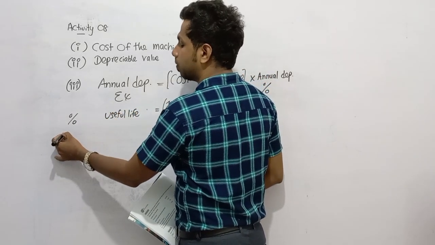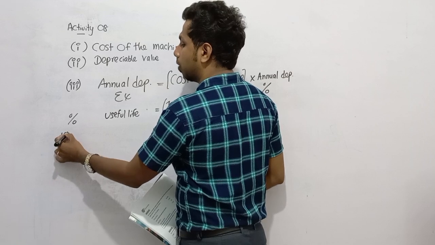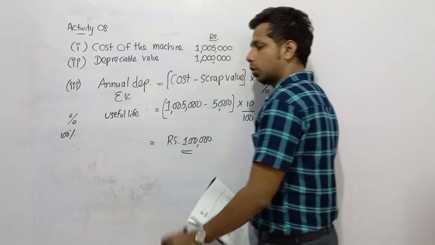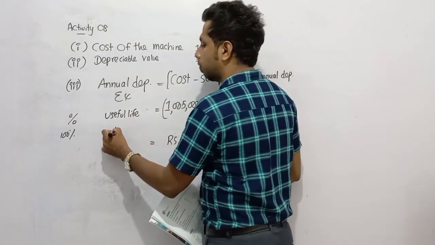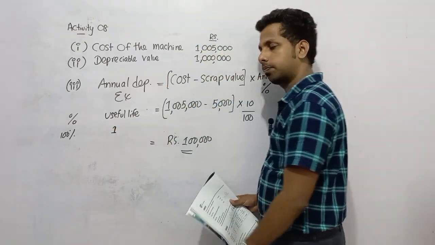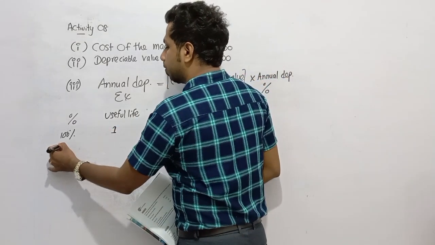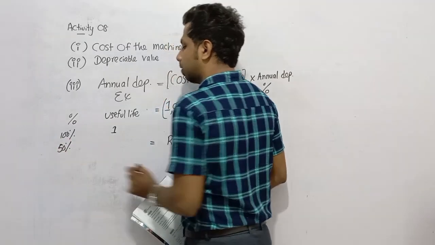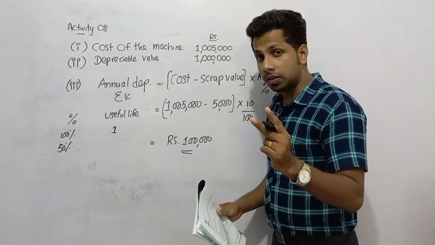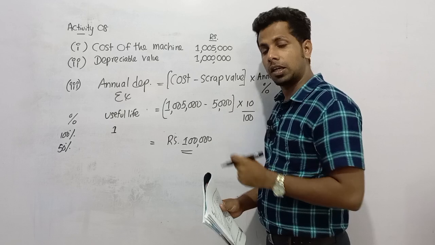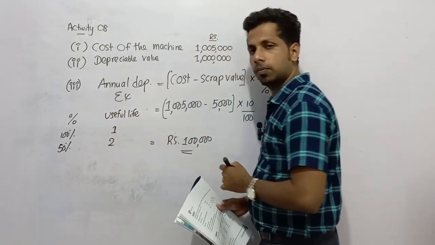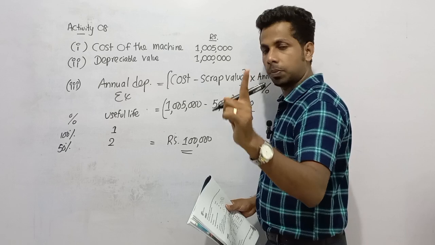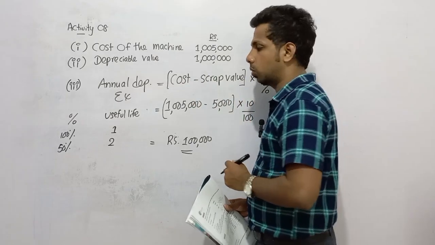If the annual depreciation percentage is 100%, that means you need to depreciate the asset by 100% at once, so useful life will be 1 year. If the annual depreciation percentage is 50%, you can depreciate the same asset by 50% each year, so you can depreciate during 2 years.